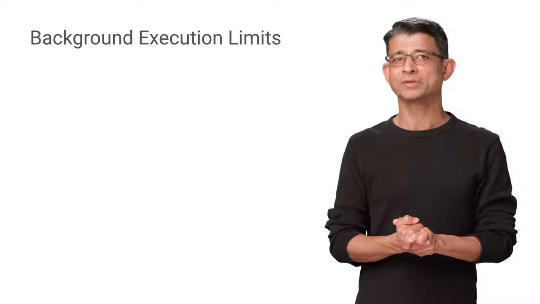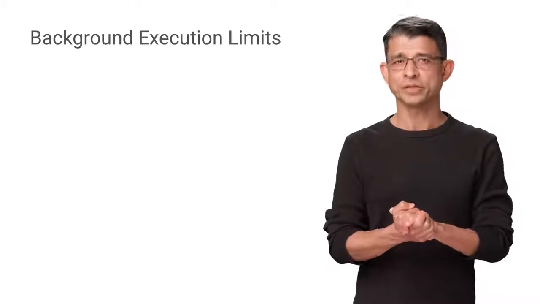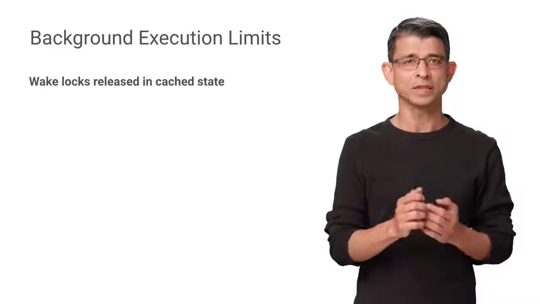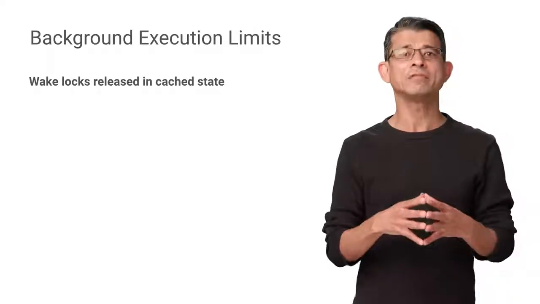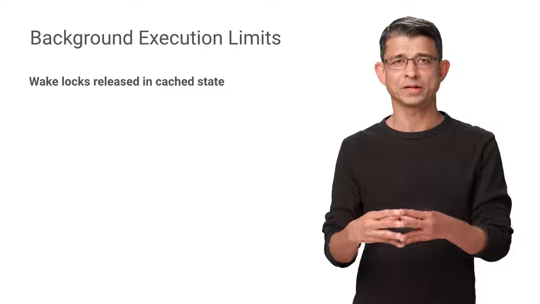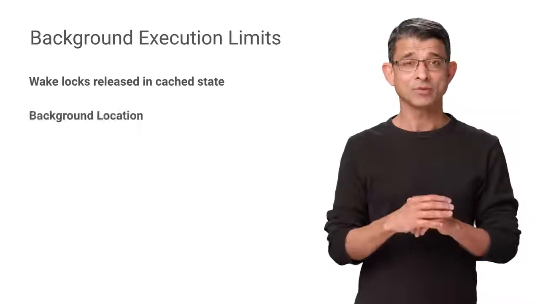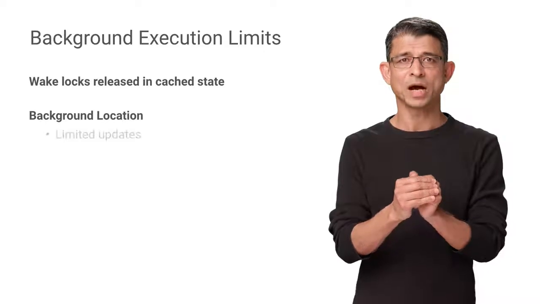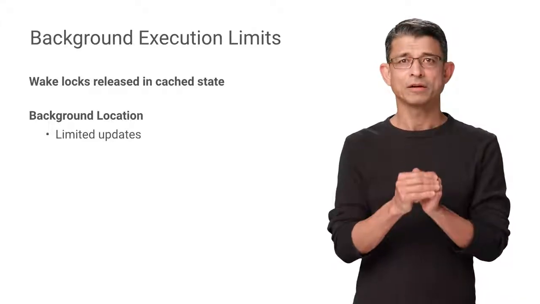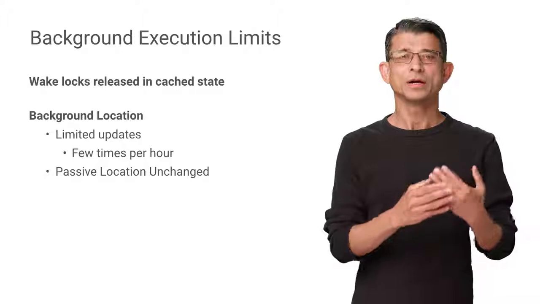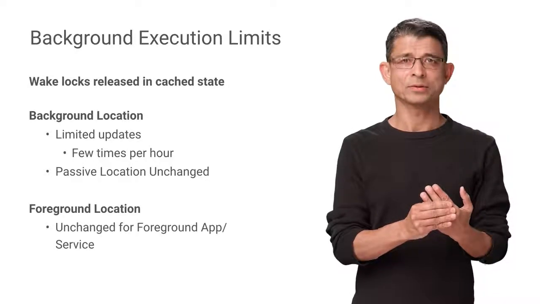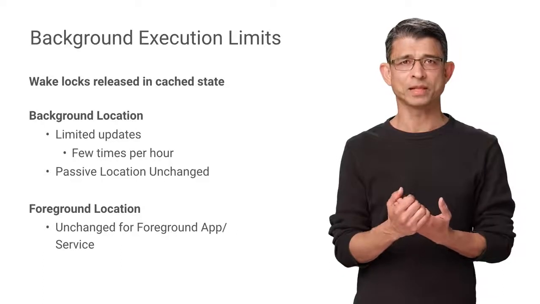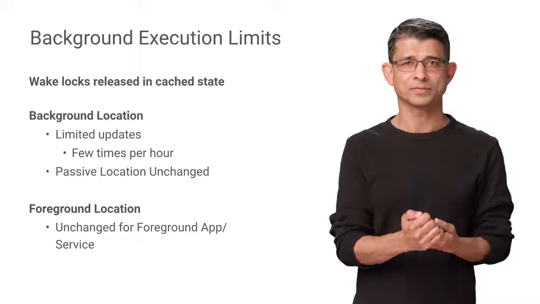Finally, even if your app doesn't target O, there will be a few changes. First, when your app enters the cache state, that is, with no active Android component, any wake lock it holds will be automatically released. Second, location updates will change. Apps that request background location updates will only get limited updates, a few times per hour. Foreground services aren't impacted, so apps that do navigation or track fitness can continue to get fast updates while they are performing their location-dependent tasks.